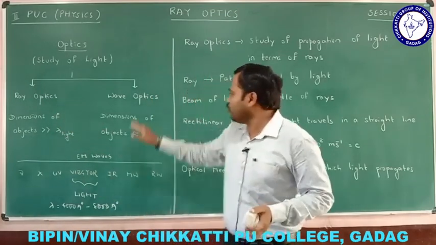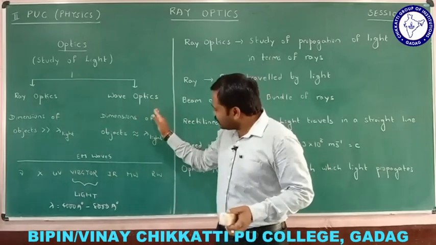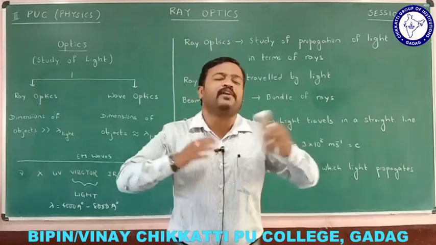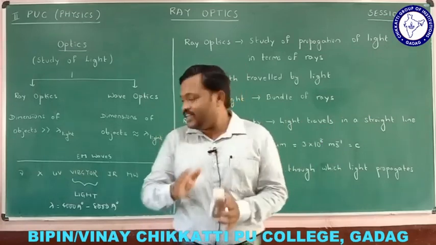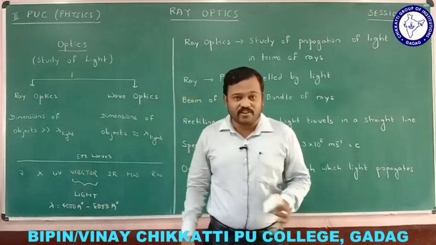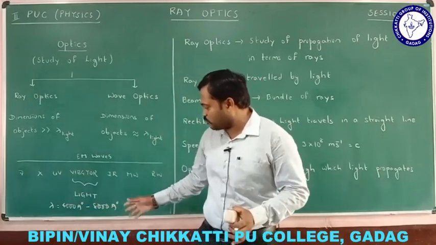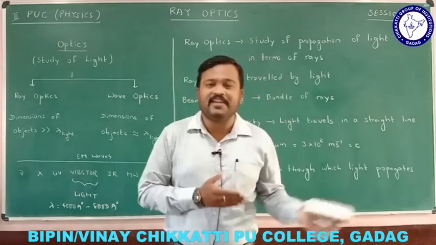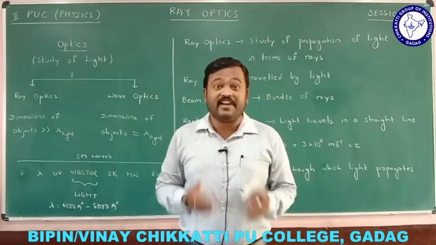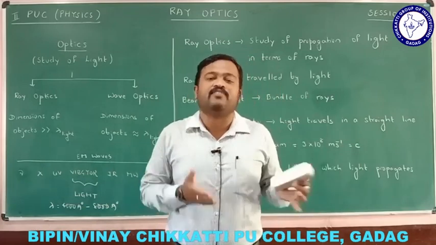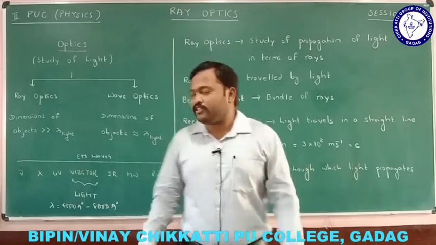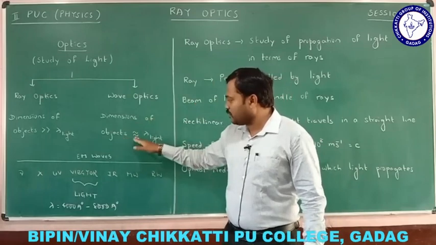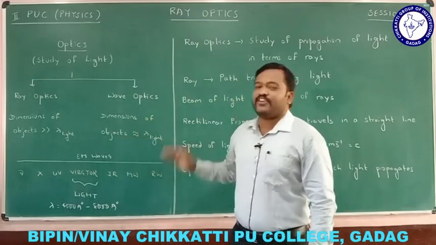There is another optics called wave optics. In this section, we study the interaction of light with an object which is very small, whose dimension is nearly equal to the wavelength of light, from 4000 Angstrom to 8000 Angstrom. There we can find the behavior of light in the form of waves. Those things we study under wave optics, right? Here the dimensions of the objects are very near to the wavelength of light.